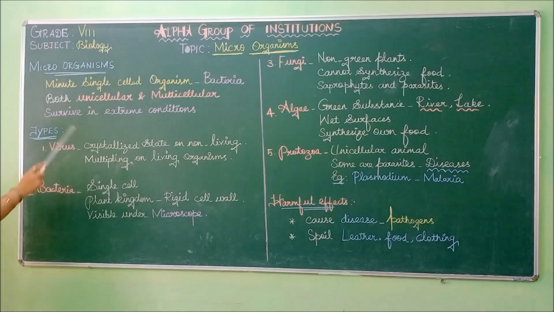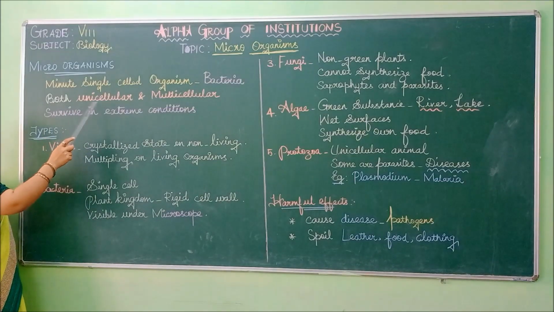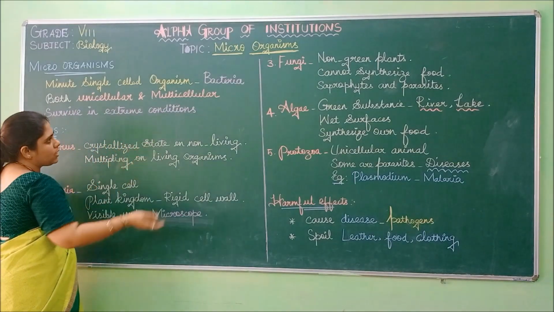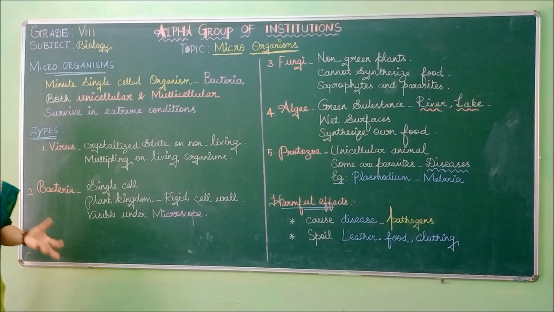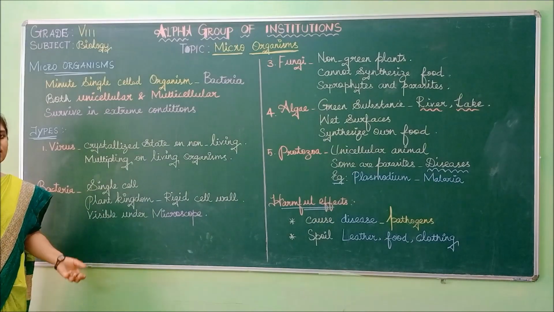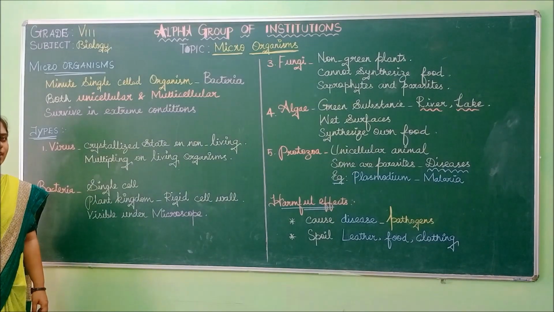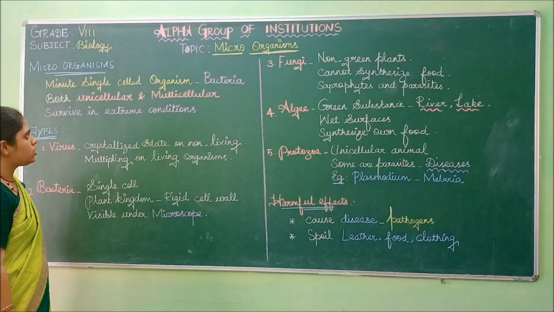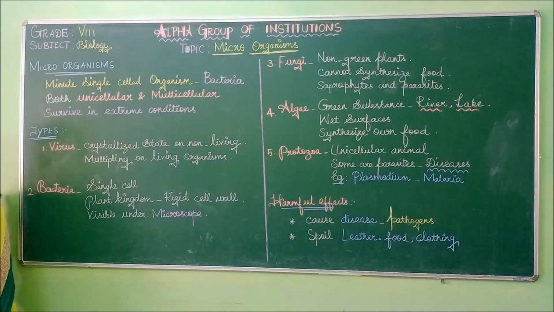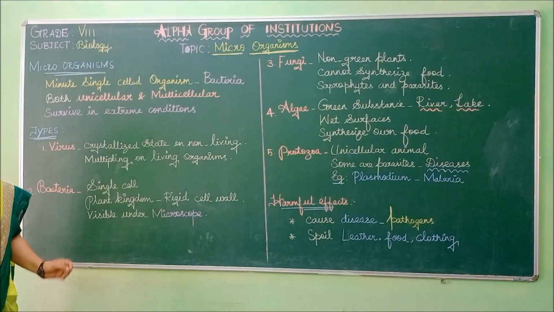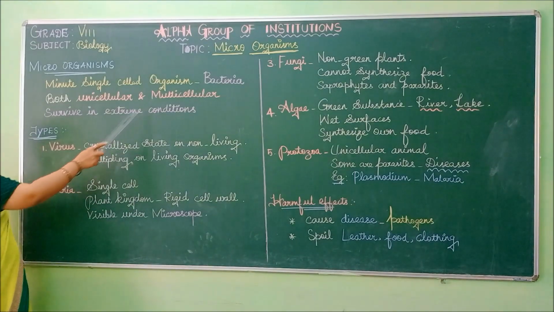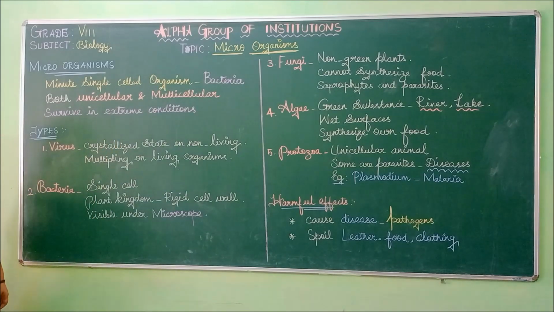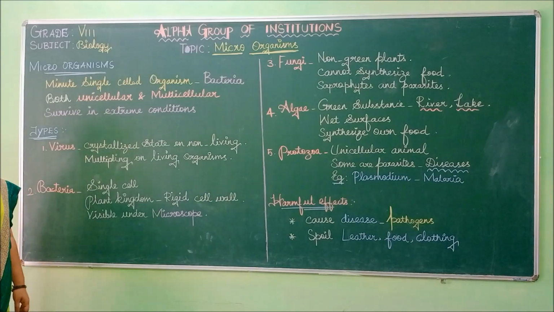Next, microorganisms are present as unicellular as well as multicellular forms. In some cases, small multicellular organisms are also considered microorganisms. It is not the case that only single celled organisms are considered microorganisms. In some cases, microorganisms are multicellular, and they will have many cells.